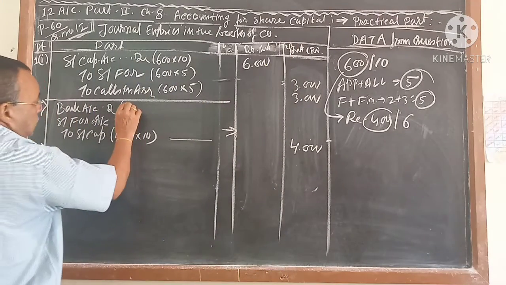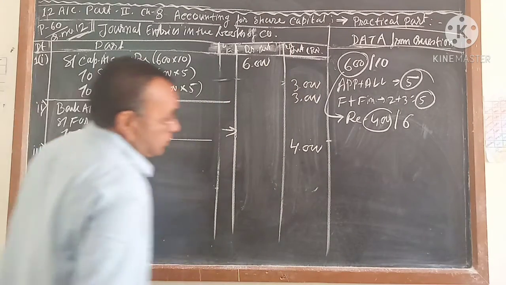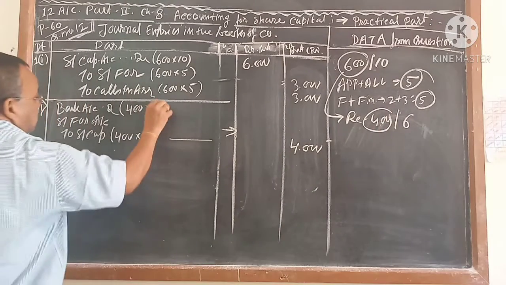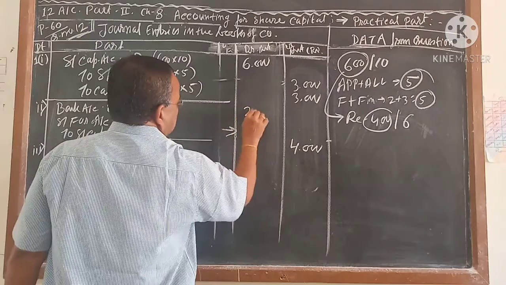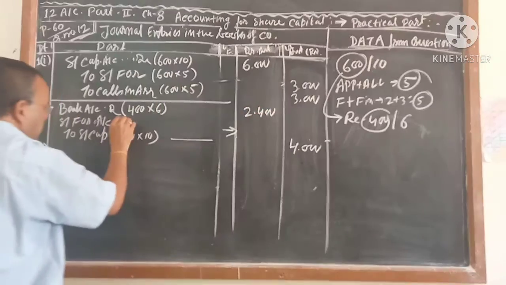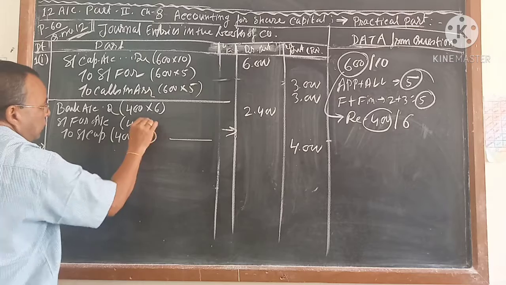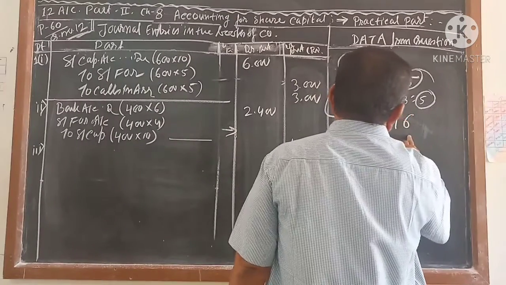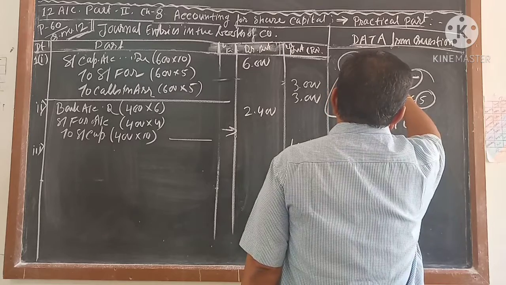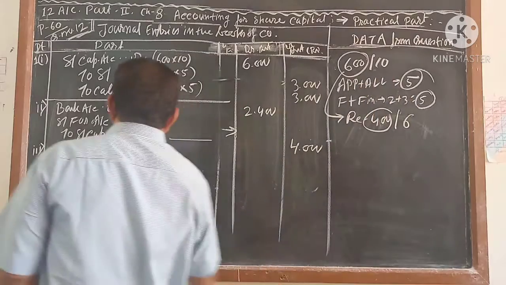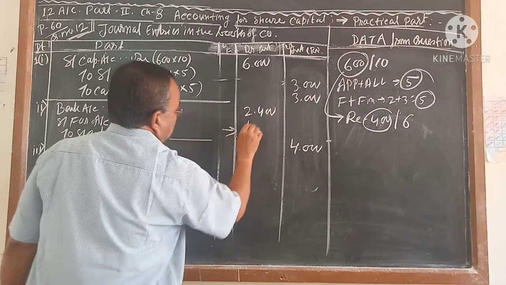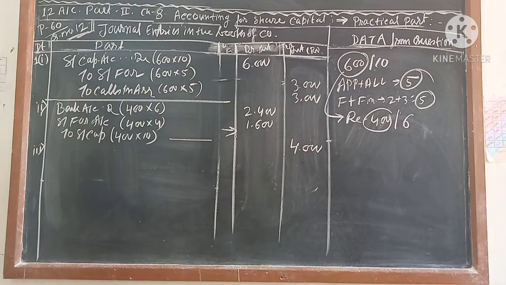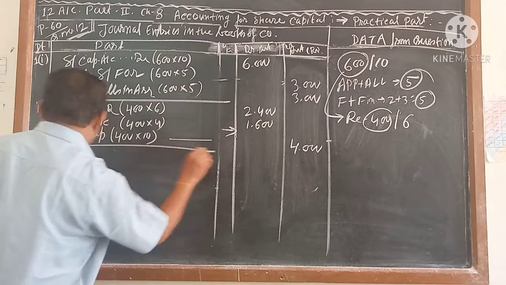Bank account debit, how much? 400 shares, not 600. Reissued 400 shares at rupees 6. 400 into 6, that means 2,400. And how much is the company not getting? 400 into 4, because it is reissued at rupees 6 but the face value is 10. So the company is not going to get the money; the company is going to get a loss of 4 rupees per share. So this is the entry for the second.